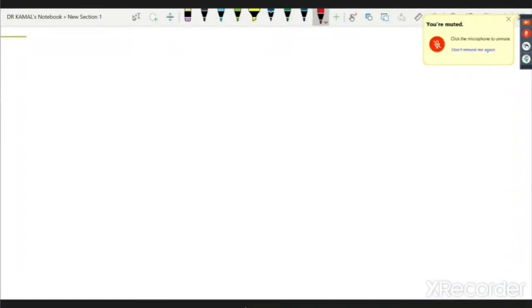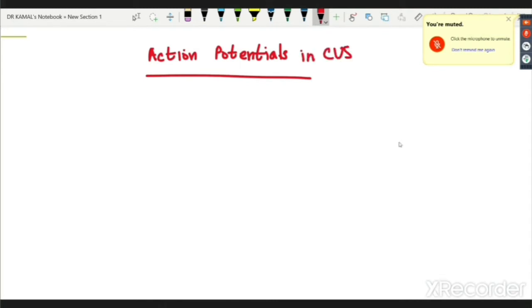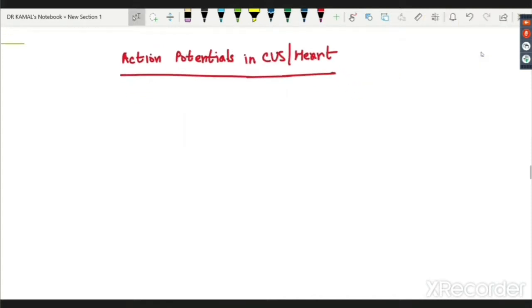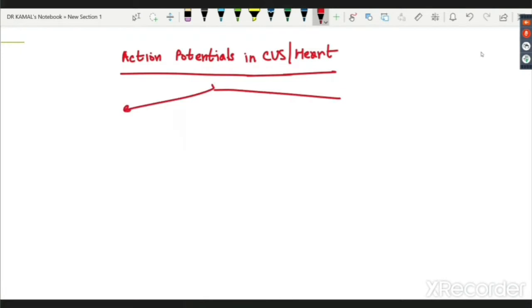Action potential. So whenever we talk about the action potentials in the heart, there are two kinds. You have to see each and everything here and remember these things. These are very important topics, as I keep on saying again and again. So these are two kinds.